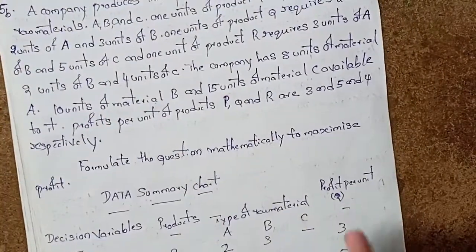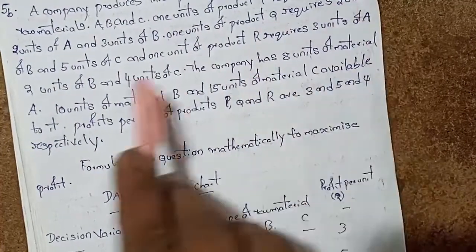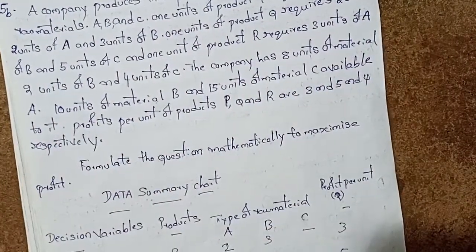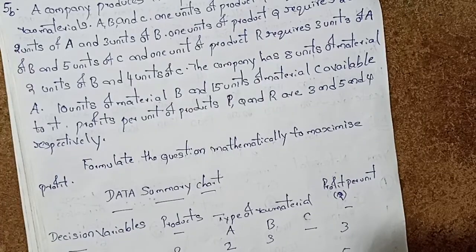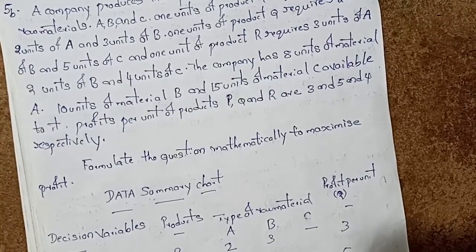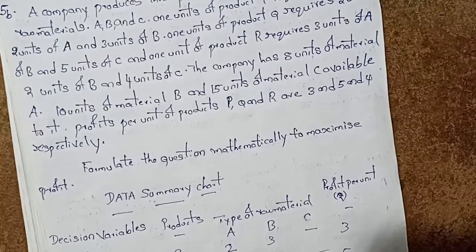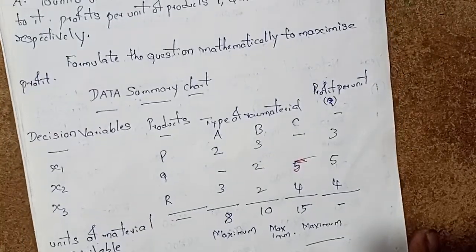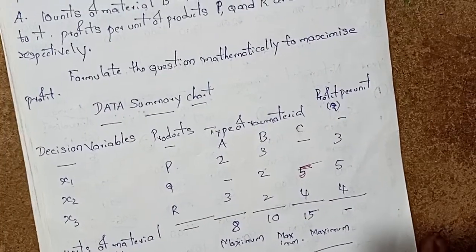The company has 8 units of raw material A, so 8 units of A are available. That's why 8, 10, 15 came. So the confusion is clear.